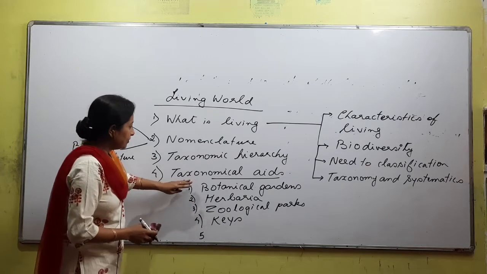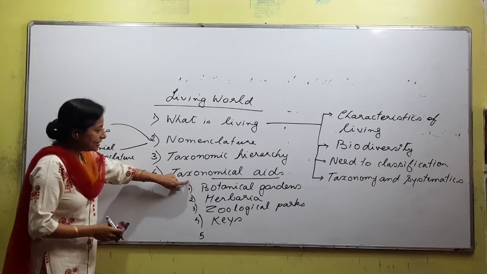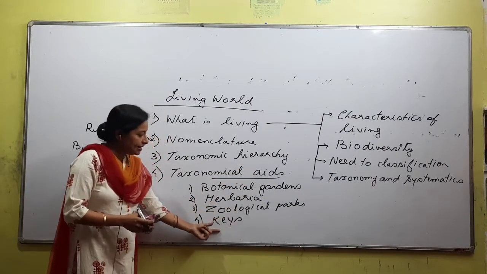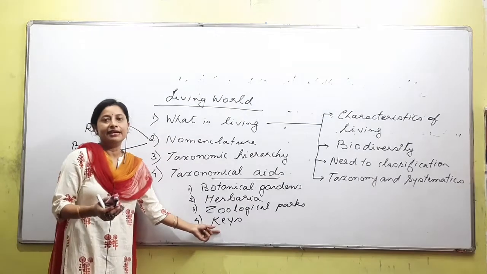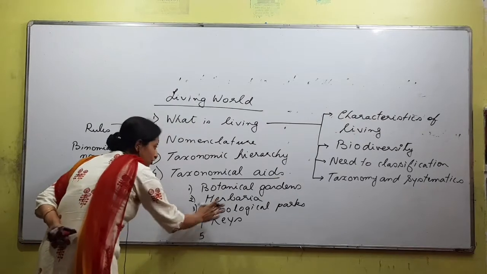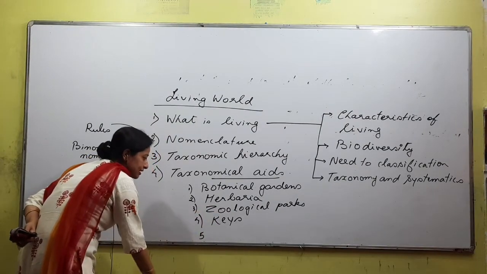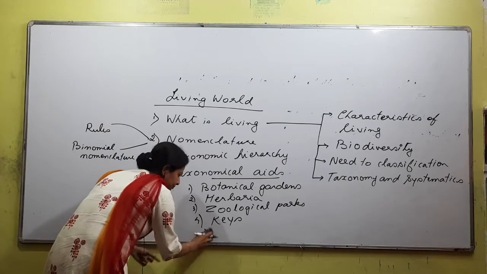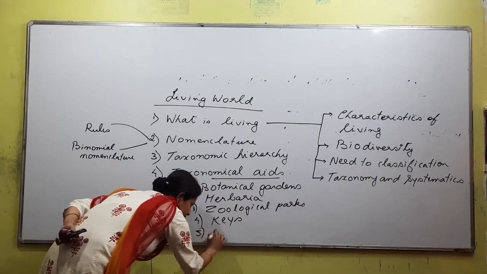Okay. Welcome. Taxonomical aids. So we are talking about the help of certain things so that we have a clear idea and view of the organism. So botanical gardens, herbarium, zoological parks, keys, etc., and certain books. Okay, we have museums also.